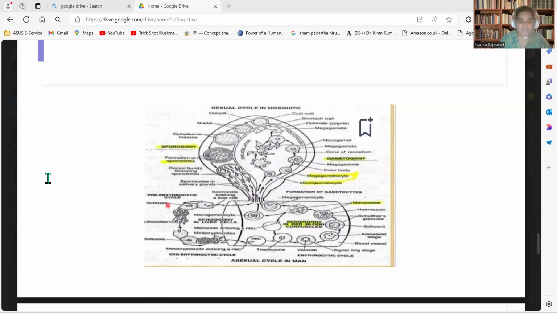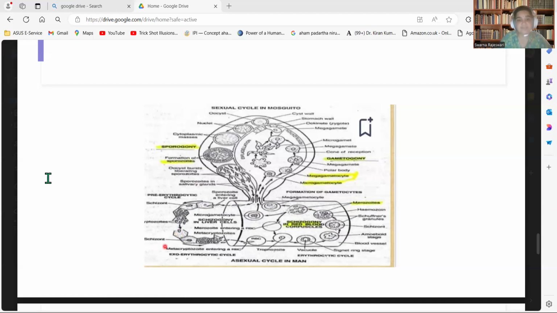Now the nucleus of the schizont divides by mitosis, bursts, and liberates small merozoites to the outside, which we call cryptozoites. This part happening in the liver cell is called pre-erythrocytic schizogony. Now these cryptozoites again attack another liver cell. Again it feeds and grows in size to form the schizont.